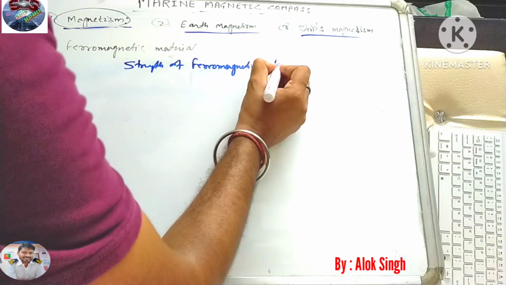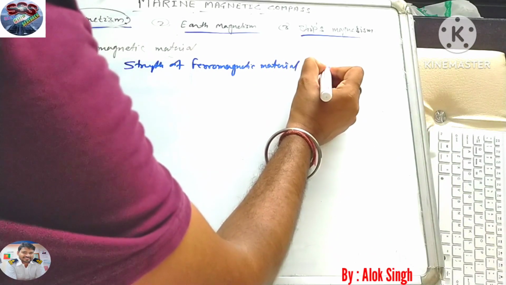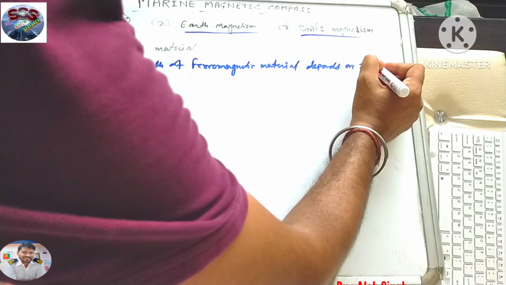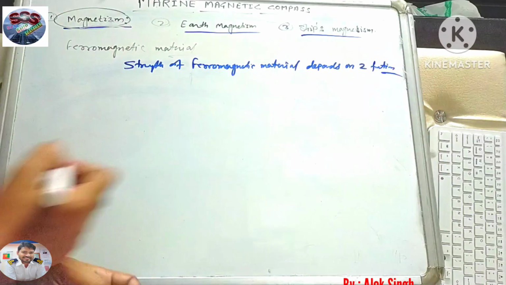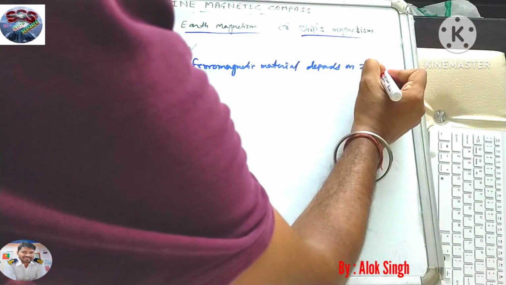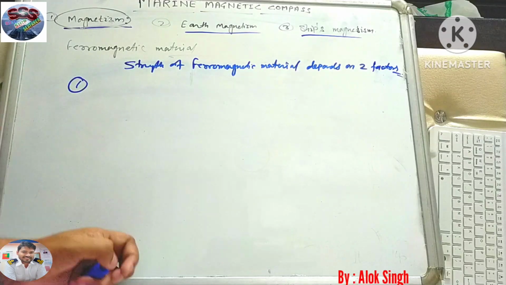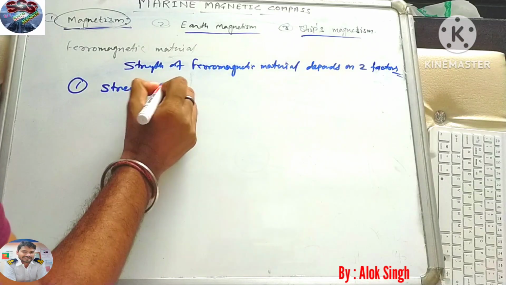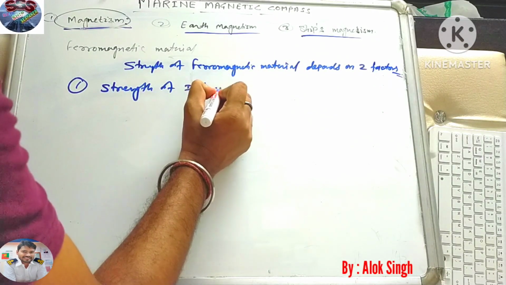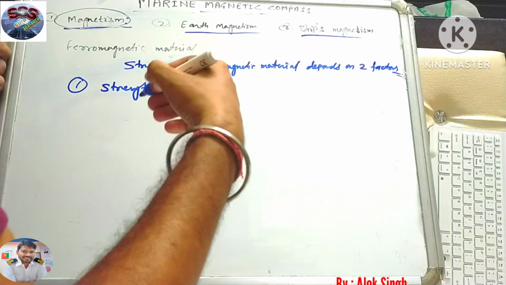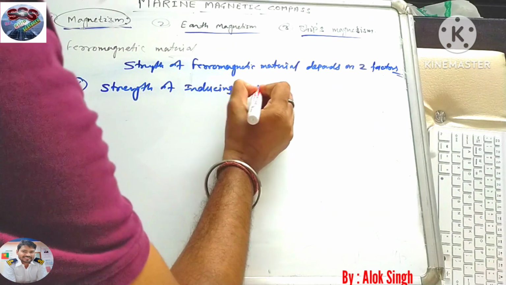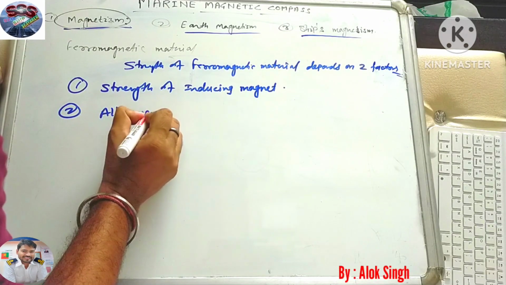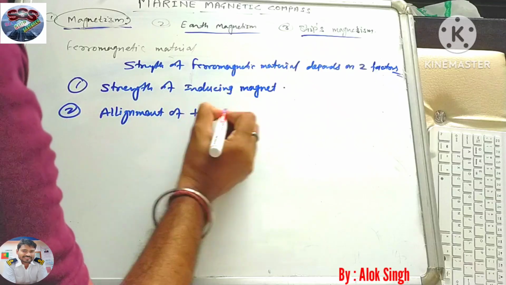Ferromagnetic material depends on two factors. The first one is the strength of the inducing material, or you can say the inducing magnet, because it is already a magnet. And second is the alignment of that